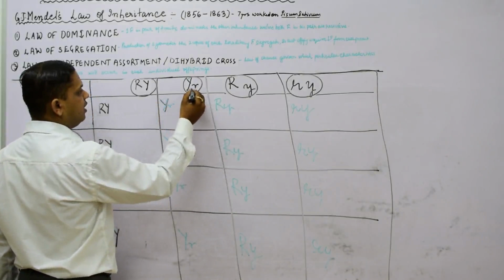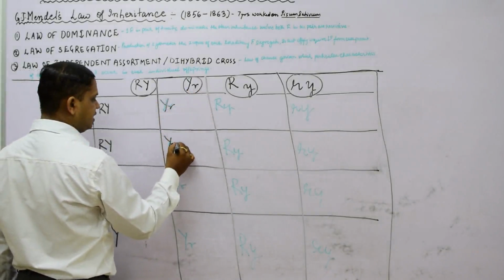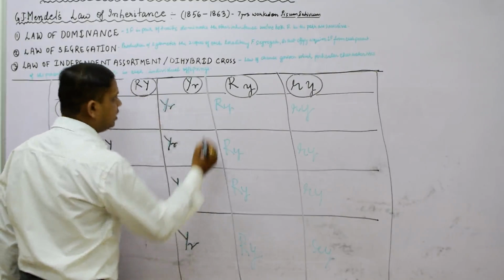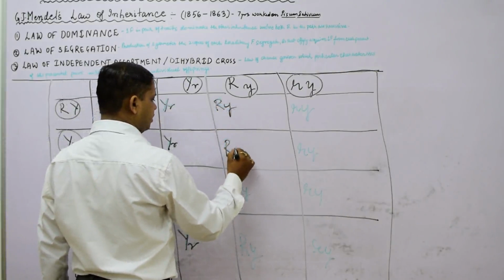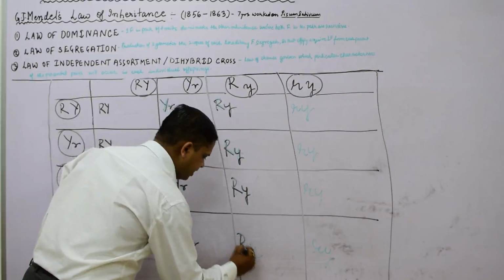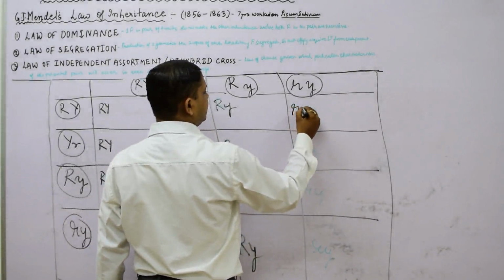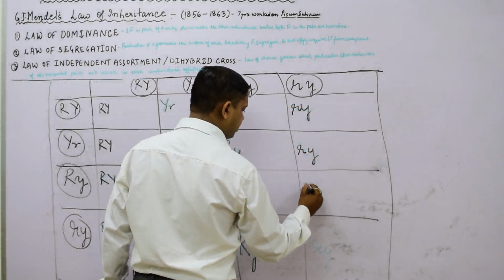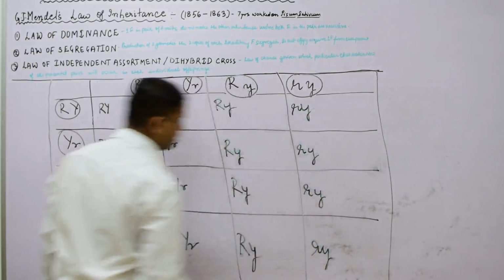Then capital Y, small r, we are also writing in every block the same thing. Here we are writing capital R, small y in every block. This is the easiest method to draw this. Here we are writing small r, small y.